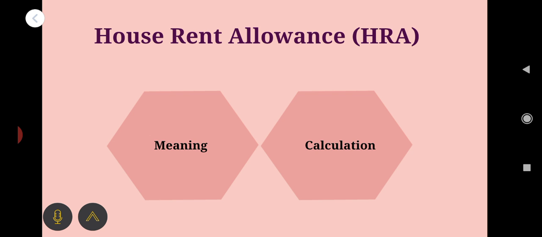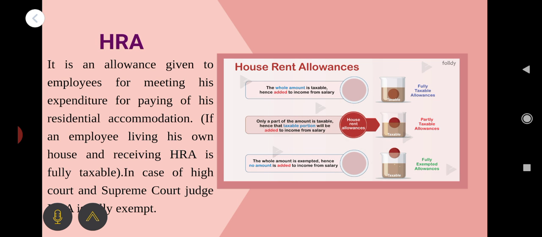HRA is an allowance given to an employee for meeting his expenditure for paying off his residential accommodation. If an employee living in his own house receives HRA, it is fully taxable.